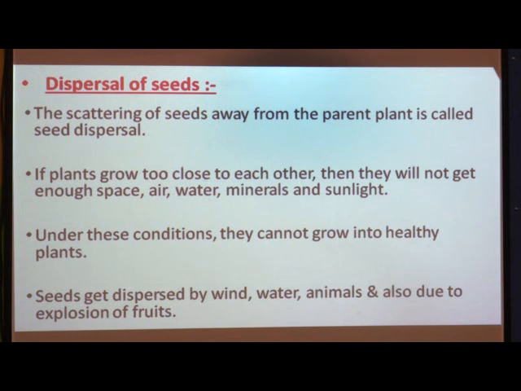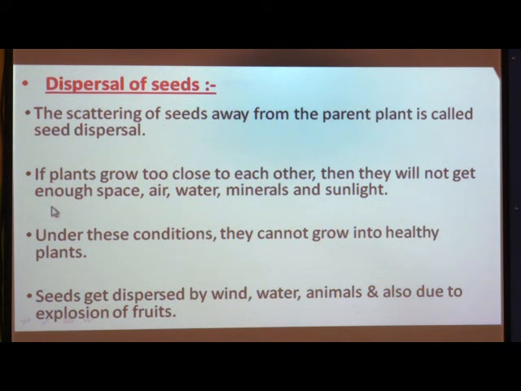Since a plant produces a large number of seeds, nature has provided means of scattering the seeds far and wide, so that crowding is reduced. In short, the scattering of seeds away from the parent plant is called seed dispersal.